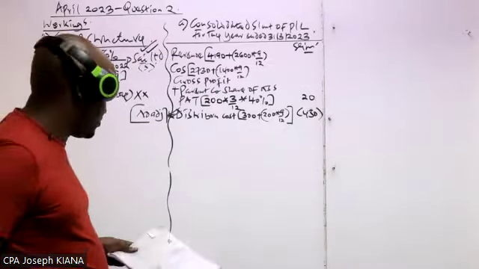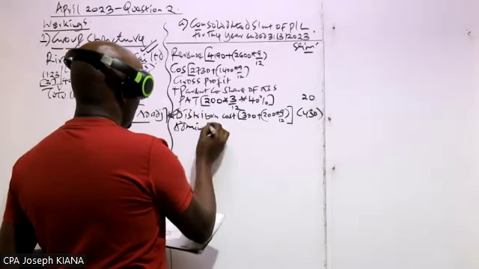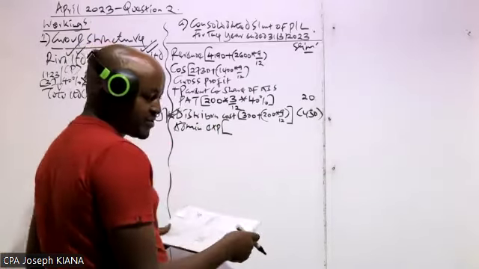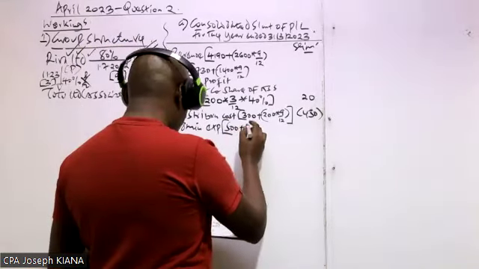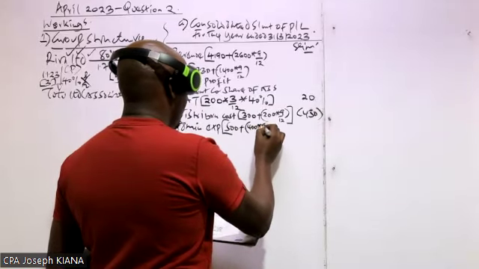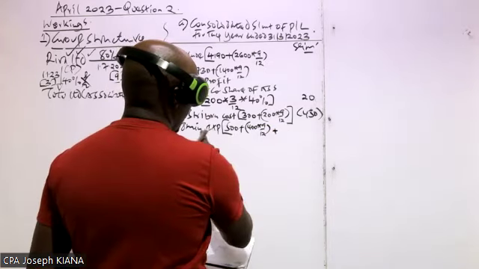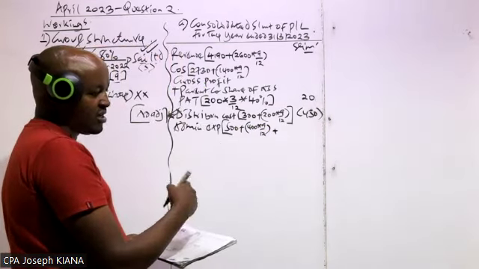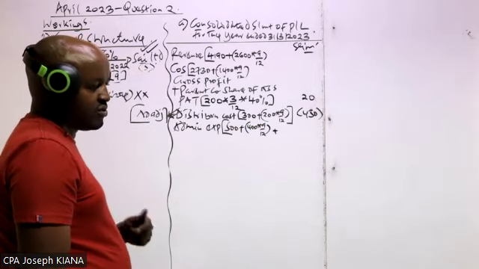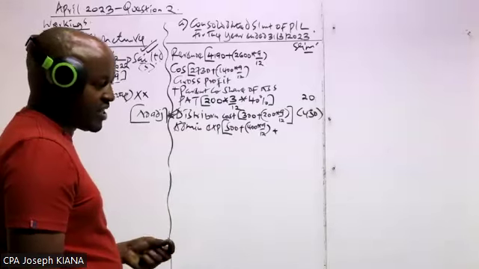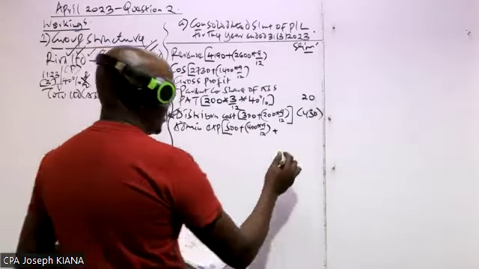So then below that, what do we have? We have the administrative expenses. The administrative expenses, we take that of the parent, which is the 500, plus that of the subsidiary. That of the subsidiary is 400 times 9/12. And then we leave the bracket open here. Mostly, this is adjusted with impairment loss. What we know is that once the parent company has acquired a subsidiary, usually there is goodwill on acquisition. So you may be told that that goodwill was impaired with a certain amount during the current year. So that impairment loss, we include it as part of the administrative expense. And then from there, we will get what?